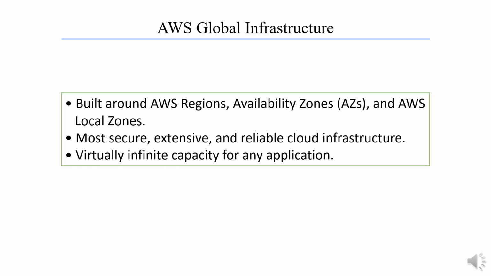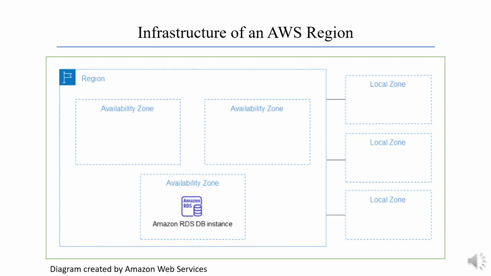It is important to note that each AWS region is completely independent. An AWS region is designed to be isolated from the other AWS regions to achieve the greatest possible fault tolerance and stability. We will discuss more about each of these components of AWS Global Infrastructure in various topics in this section. Let us see a high-level infrastructural outline of an AWS region.